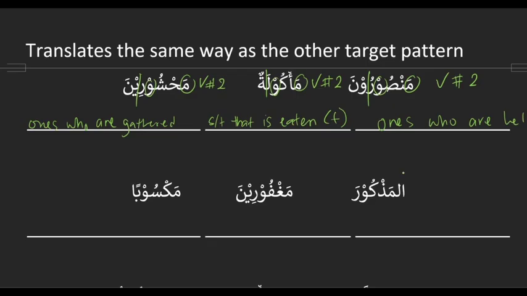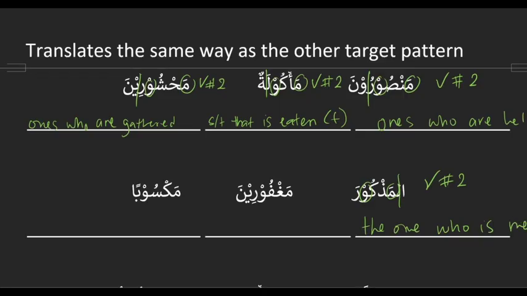Good. Al-madhkur. Okay, had the al. First letter is ma. Second to last letter is waw. So that is target pattern 2. We're left with dhakara, which means to remember or to mention. And so to make it passive is to be mentioned, or to be remembered. And then one who is mentioned or remembered. And then al, the one. Right, the one who is mentioned or remembered.